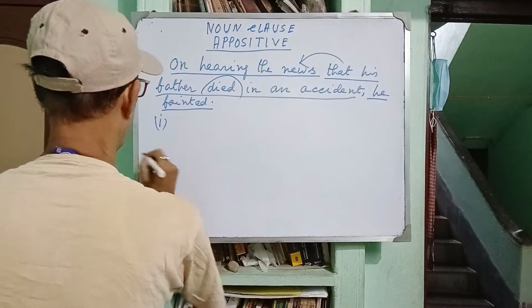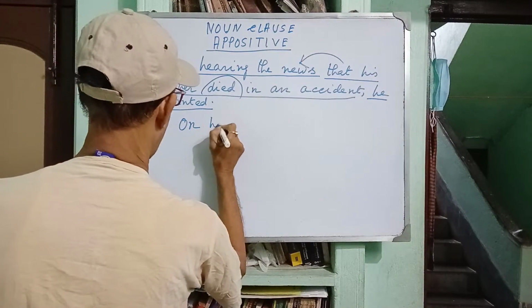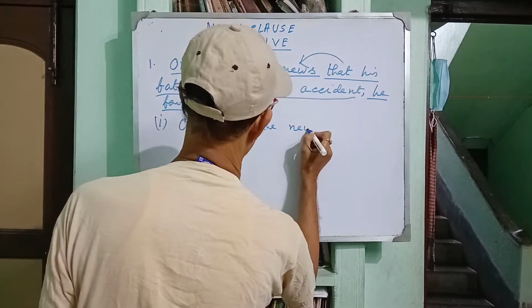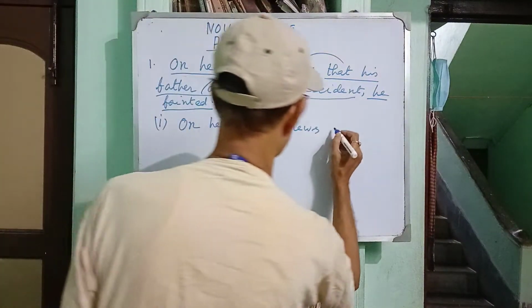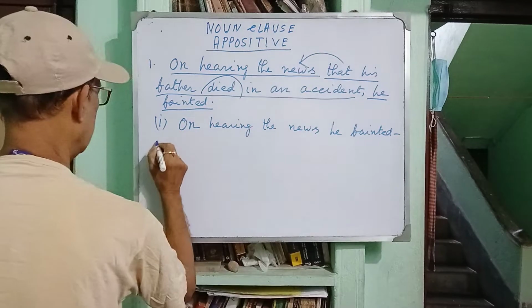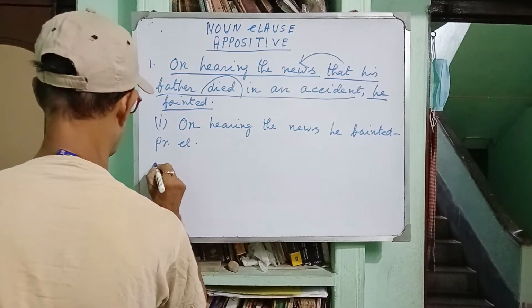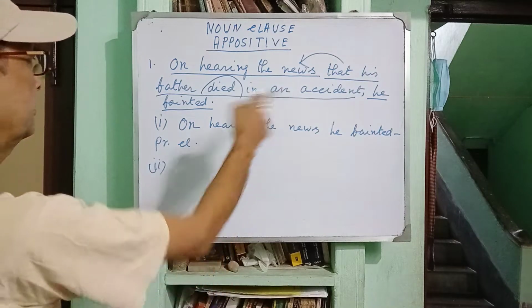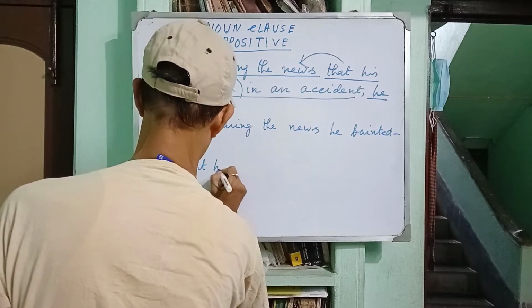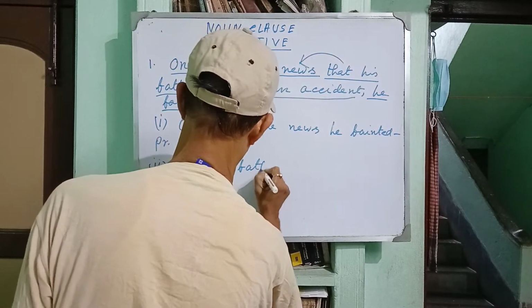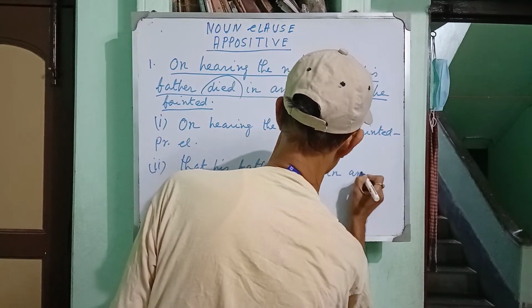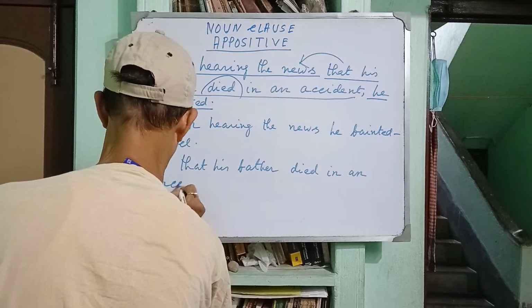Number 1, on hearing the news, he fainted. He fainted. It is principal clause. Number 2, that his father died in an accident. Okay?